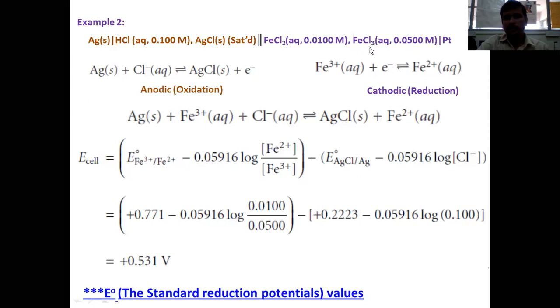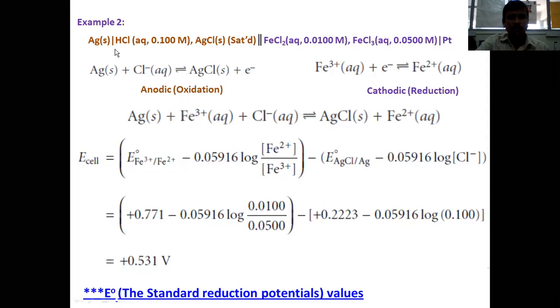Ferric chloride, does it undergo reduction? Ferrous chloride, does it undergo reduction? Ferric chloride is a strong oxidizing agent when compared to ferrous chloride, so it should undergo reduction. So ferric chloride contains iron 3 plus, which easily undergoes reduction. So iron 3 plus plus 1 electron gives rise to iron 2 plus. This iron 2 plus is also present in 0.01 molar concentration. So this will be reaching the phase of FeCl2, no problem in this.